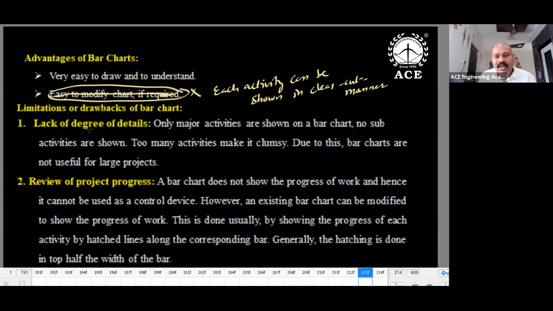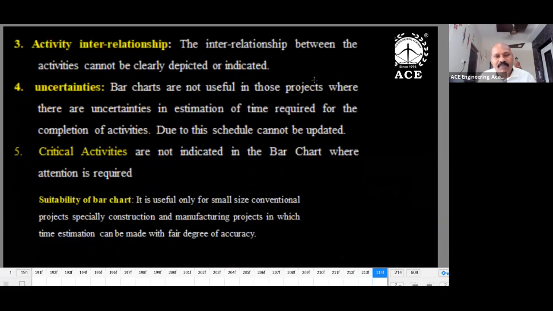So what are the problems here? Lack of details. Review of project progress cannot be monitored. Relationships cannot be found out. We cannot include the uncertainties. If there is any change in the time, you cannot show that. Which critical activities are important and which are unimportant, we cannot show. Okay, for small projects, we use charts. I've given information here, you can go to the slide.